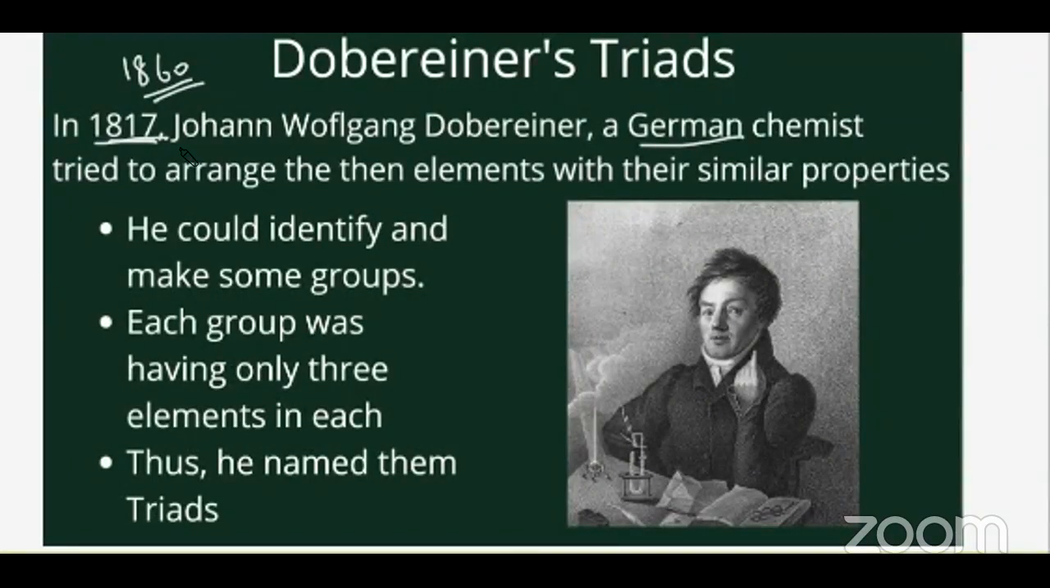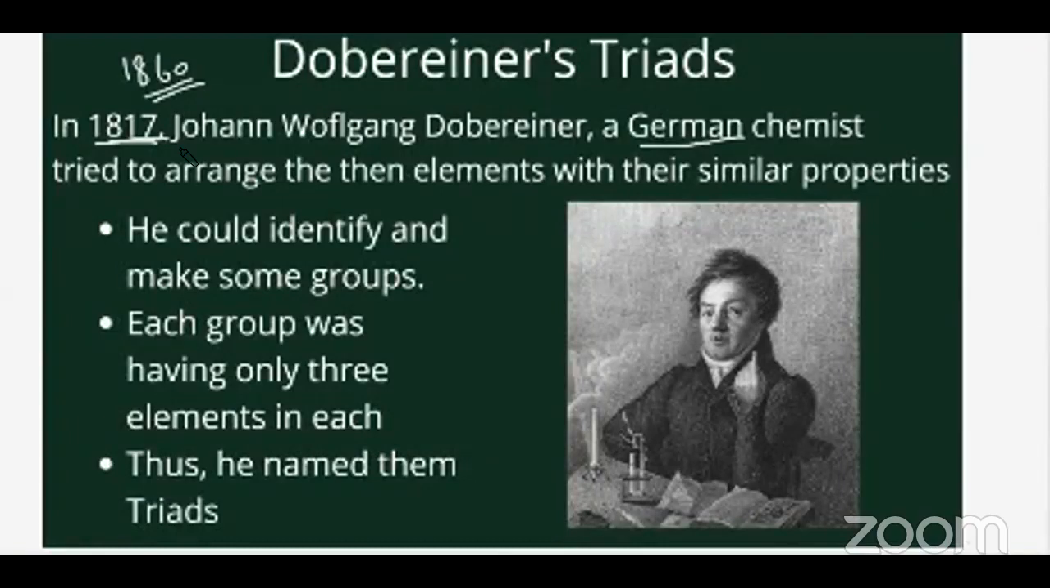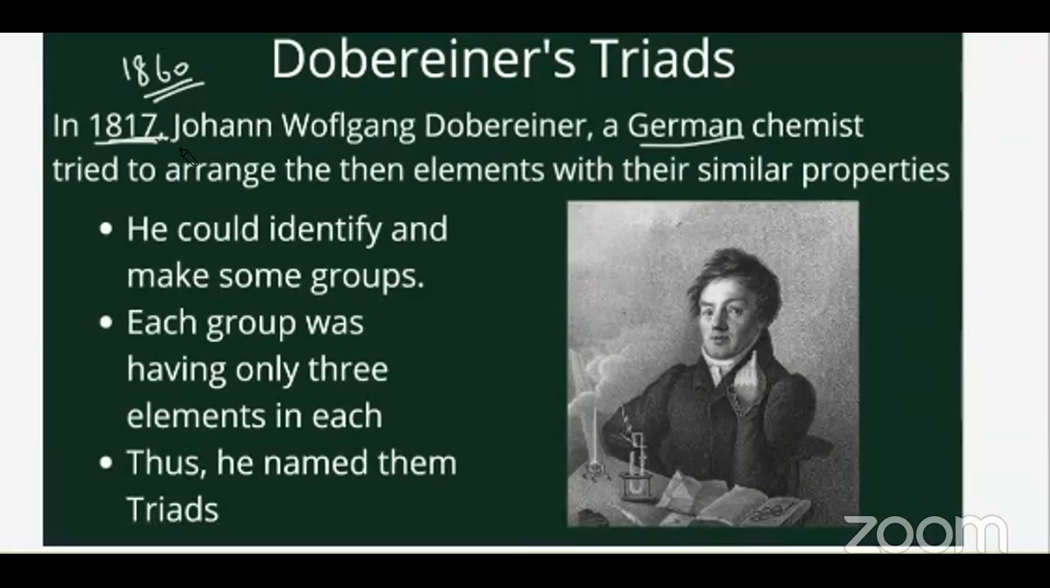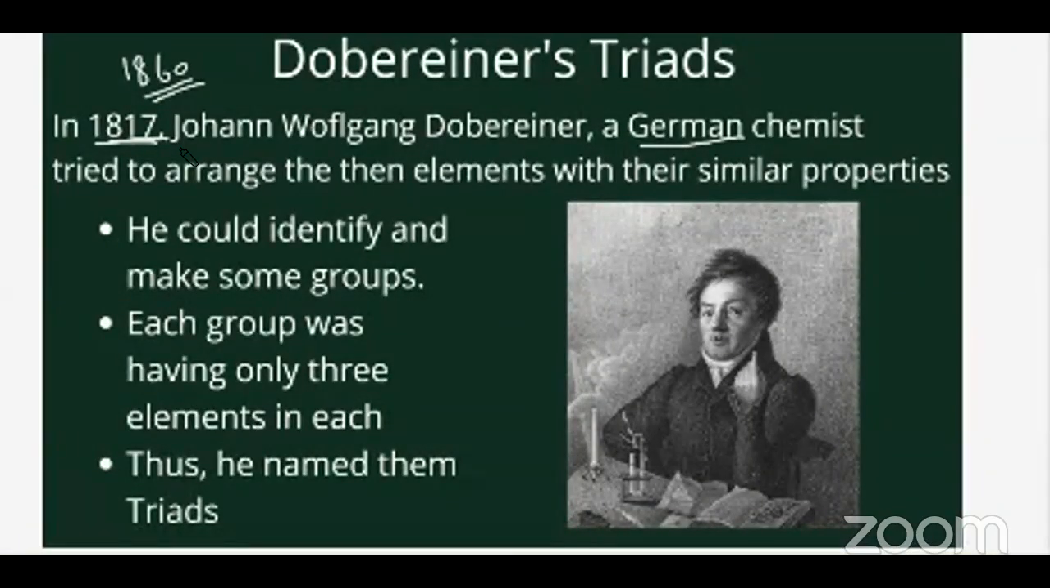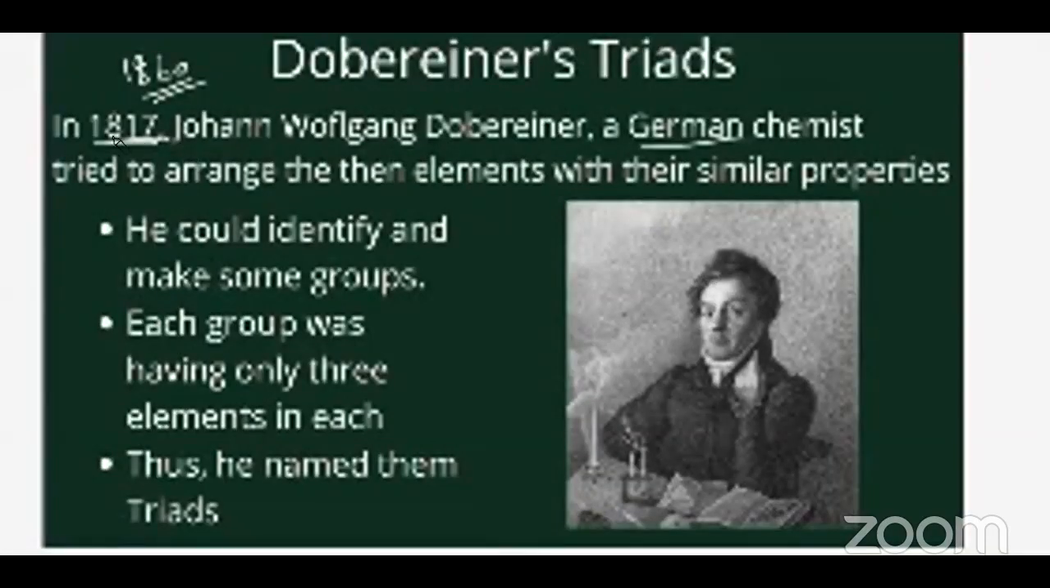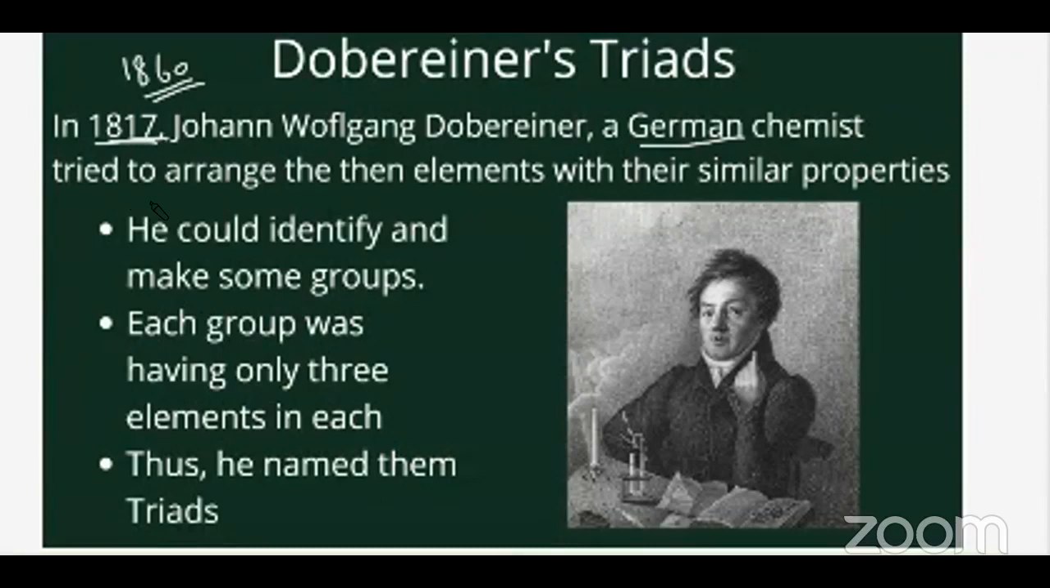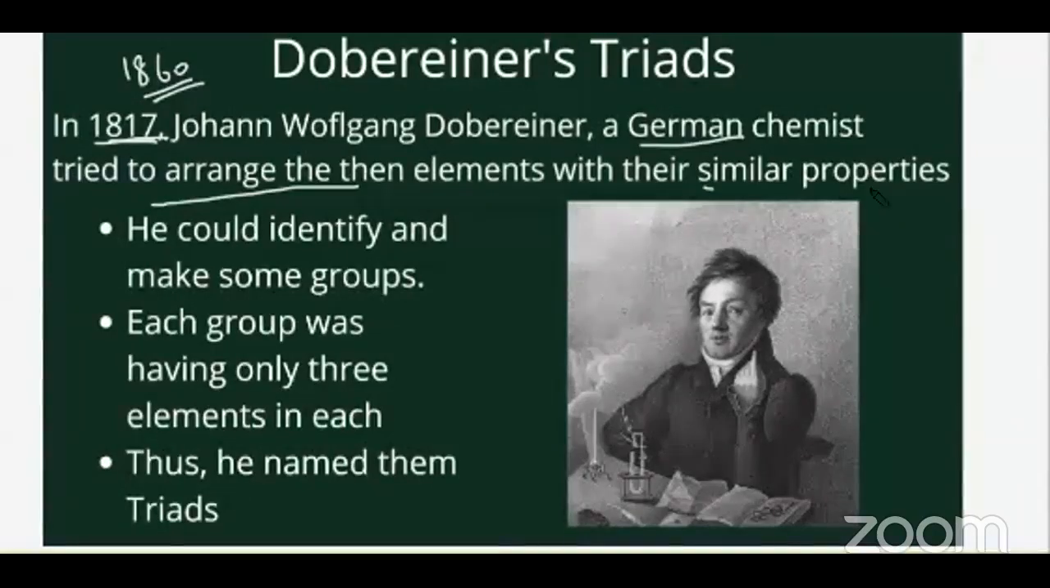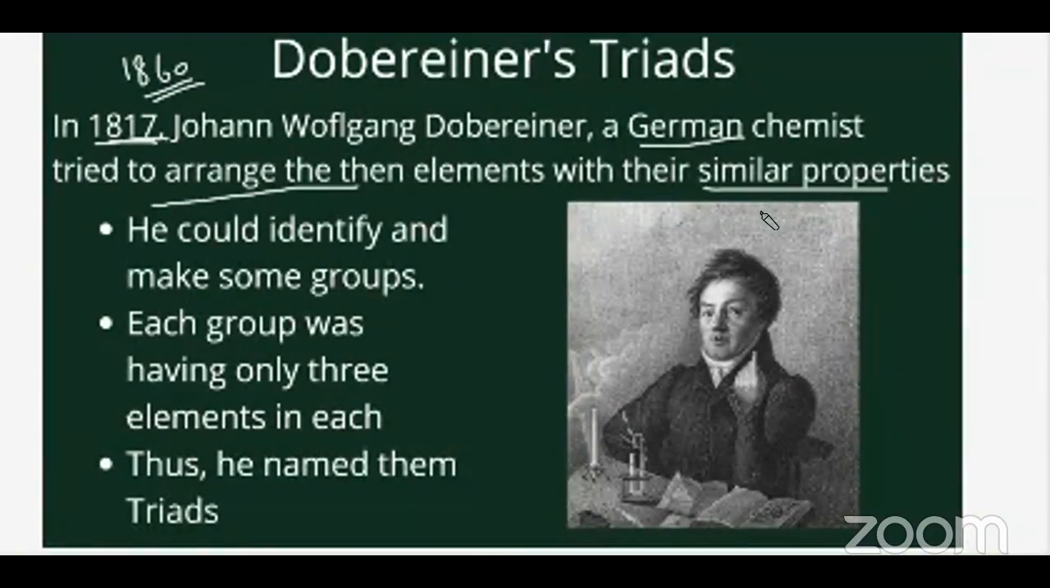You can see the year difference. Later on, it was discovered that the atom can be further divided, and it is made up of 3 subparticles, that is electron, proton, and neutron. Correct? So that is why in 1817, when the German chemist tried to arrange elements, he was just trying to arrange them by similar properties. One of the major properties he kept in mind was atomic mass. Am I clear with this much part?